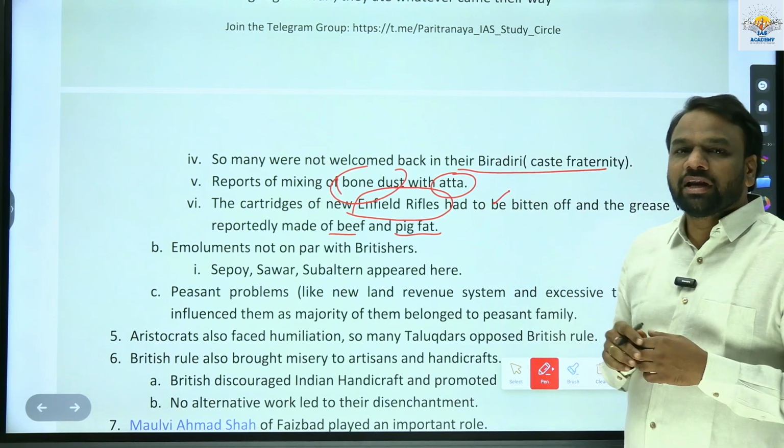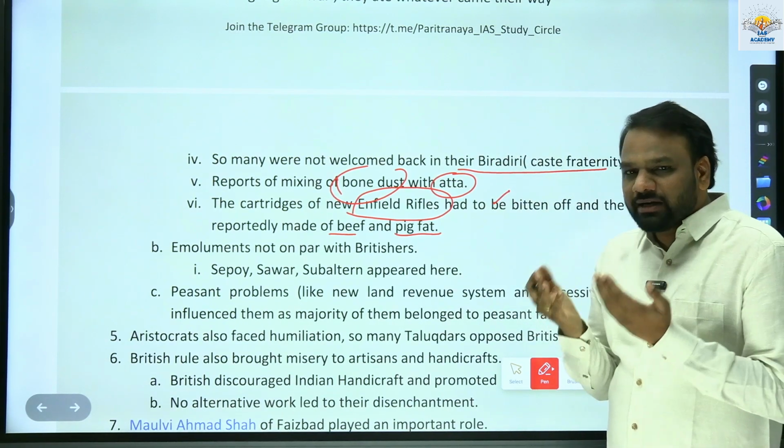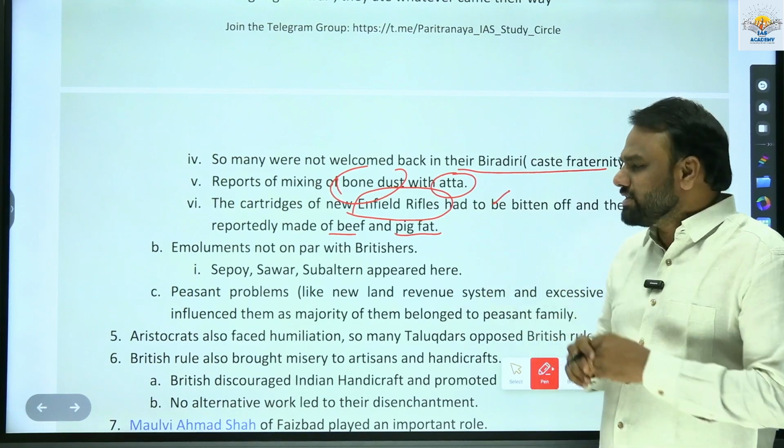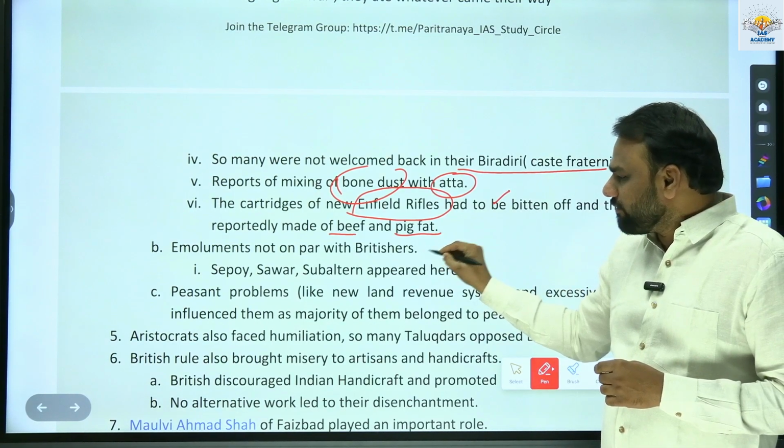This was about the religious sentiments. Next, religious sentiments was not the only reason. There were a few other reasons as well. Emoluments not on par with Britishers.